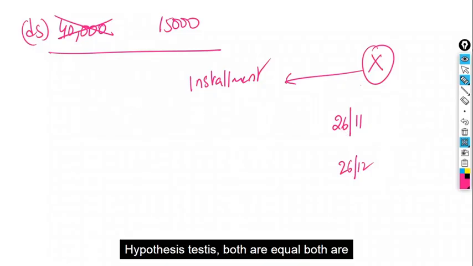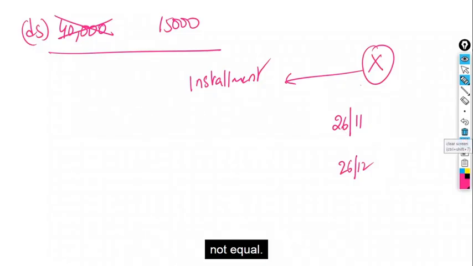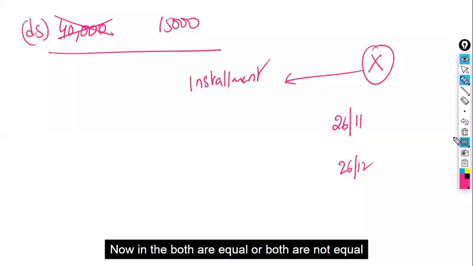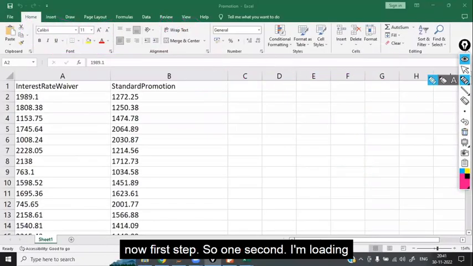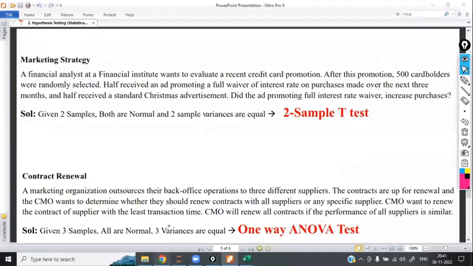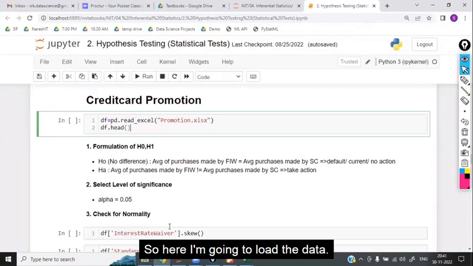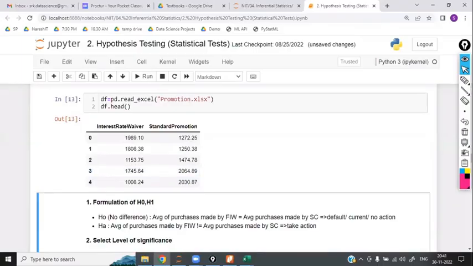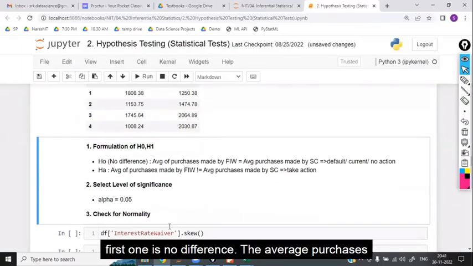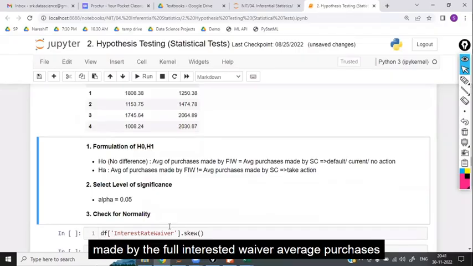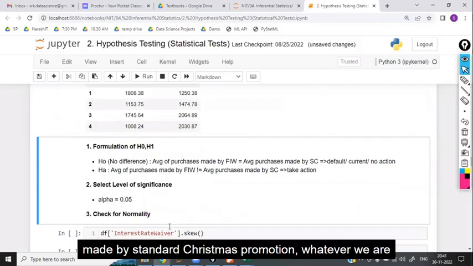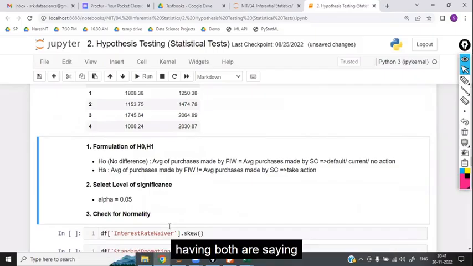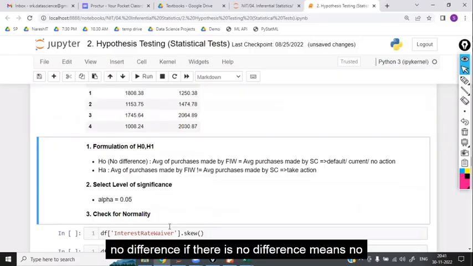Hypothesis test: both are equal, or both are not equal. It is clear now? Now, in the both are equal or both are not equal, now first step. So 1 second, I'm loading the data. So here I'm going to load the data. Now, first one is no difference. The average purchases made by the full interest waiver and the average purchases made by the standard Christmas promotion, both are same. No difference.